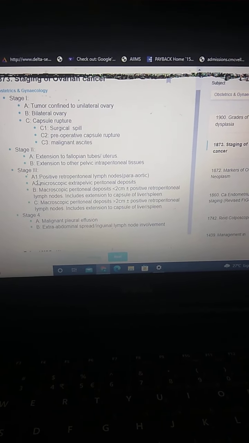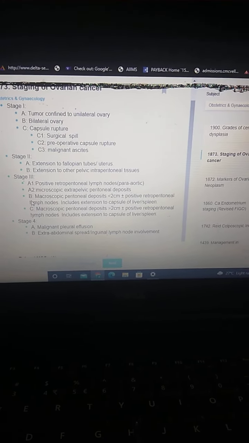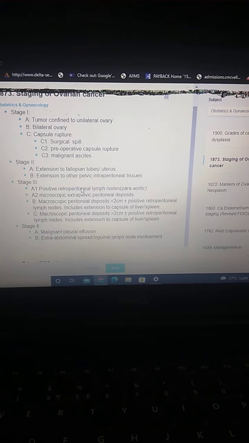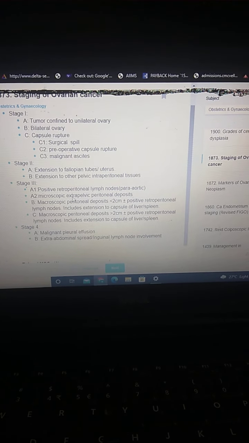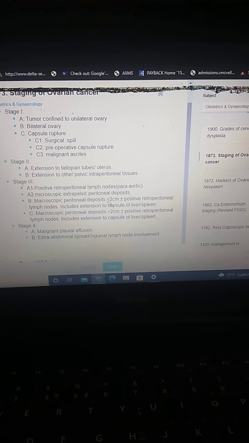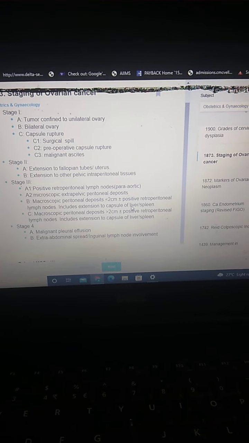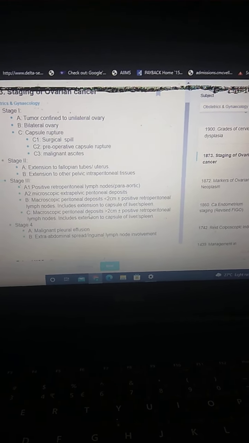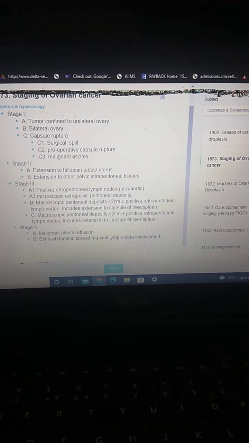Now stage 3 is again divided into A, B, C. 3A is microscopic and involves the retroperitoneal lymph nodes, which are the sentinel lymph nodes in ovarian carcinoma, and you will also have peritoneal mets. 3B is macroscopic, around 2 centimeters, with positive lymph nodes, extending to the capsule of liver and spleen. 3C is macroscopic, more than 2 centimeters, with extension into the liver, spleen and lymph nodes.